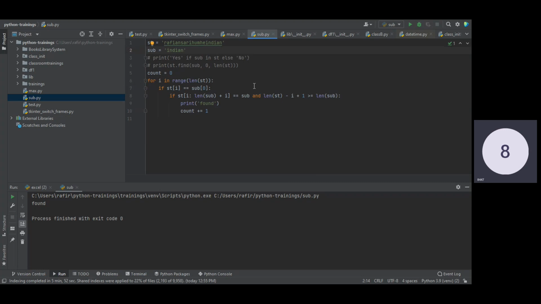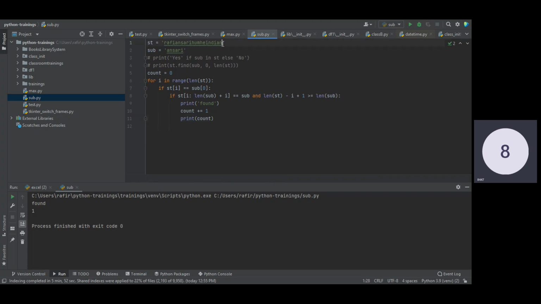Yes, it is found. And the count we have not printed yet, so if I print the count as well, you can see the count is also printed, that is one.